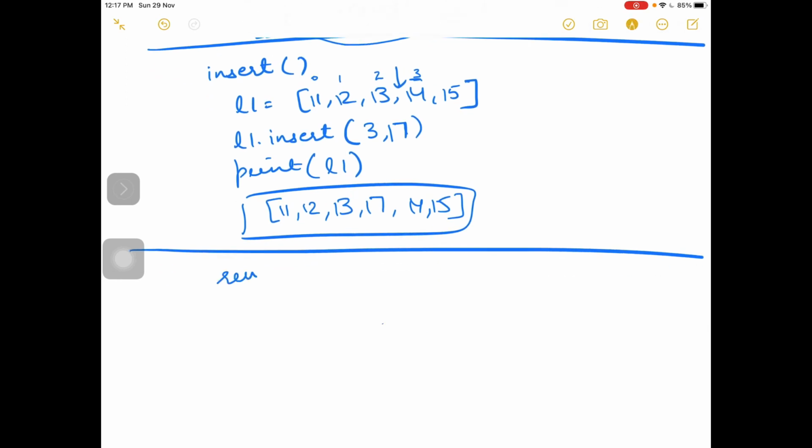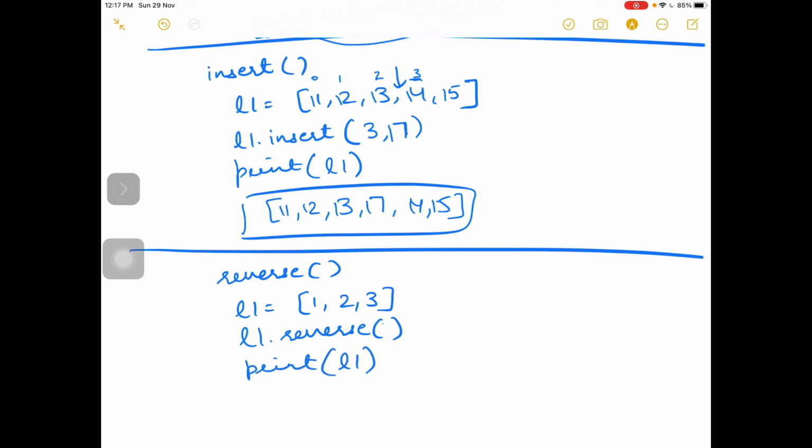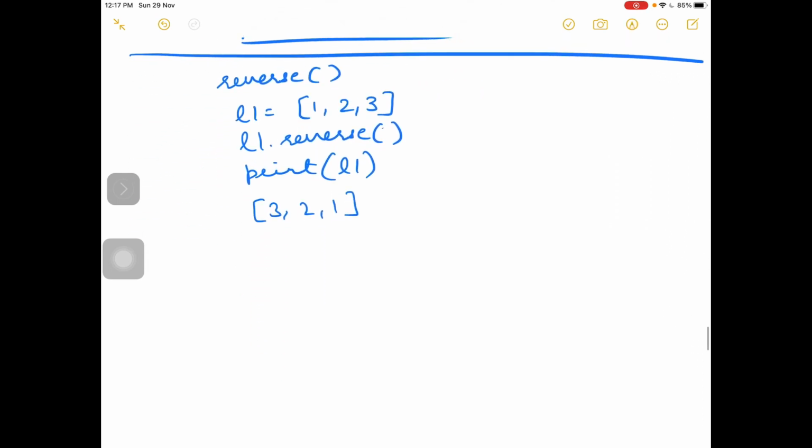Reverse, as the name says, is very simple. The reverse function will just reverse the list. Suppose I have elements 1 2 3. If I fire L1 dot reverse, then the list elements will be reversed. If you print L1, the output will be 3 2 1. Okay, so reverse is clear to you.